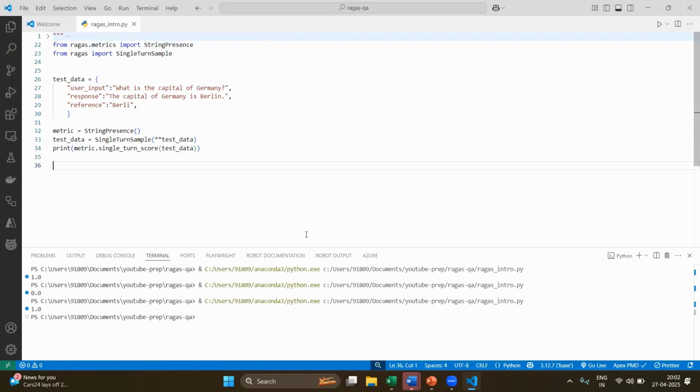So to summarize this video, we have seen what the RAGAS framework is, and it is mainly used for RAG pipelines. And we have seen the difference between LLM metrics and non-LLM metrics. And we have seen that for LLM metrics, you need to use another LLM as the judge to evaluate the base LLM. And also we have seen the considerations we should have when preparing this evaluation framework, such as a balanced collection of LLM metrics and non-LLM metrics, cost management for the API calls, the performance trade-off, and so on. For simplicity, we have used one of the non-LLM metrics, which is string presence, in this demo, to see whether the reference is present in the response or not.